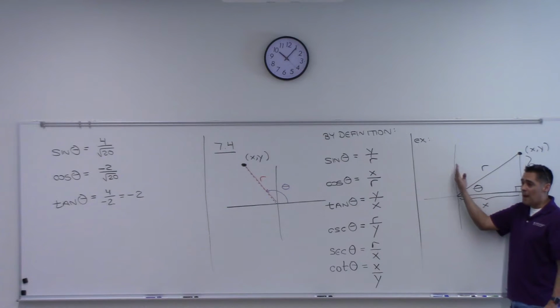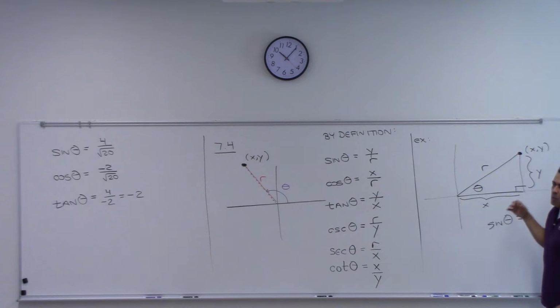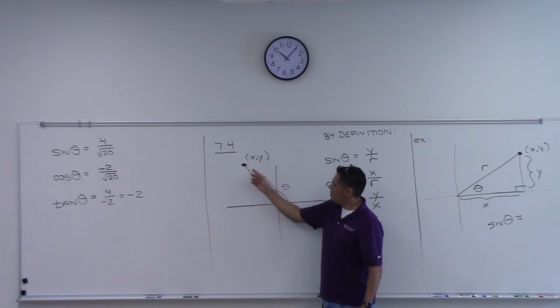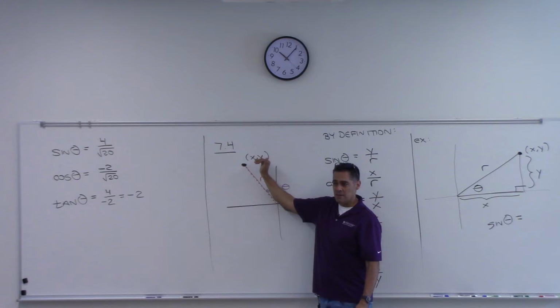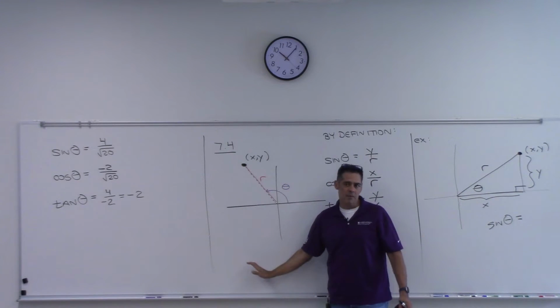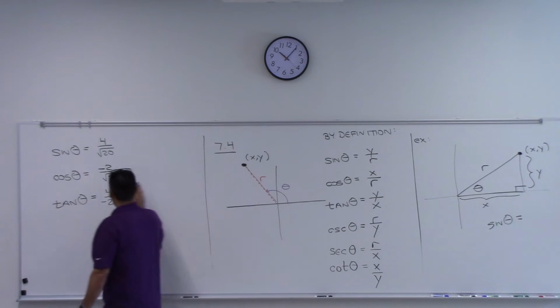We can actually go past 90 degrees anywhere we want. And what will happen is then we have to pay attention to the signs of x and y. Because sometimes x can be negative. Here, right? Like in this picture, x is negative, y is positive. But you could be down here, right? Then your x and y would be both negative. So we're going to do more examples. All right.